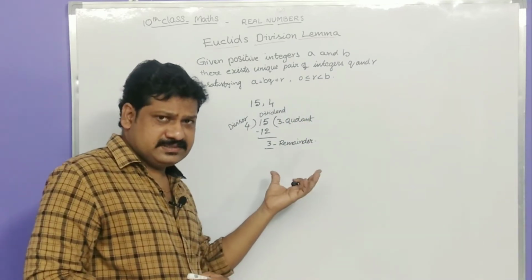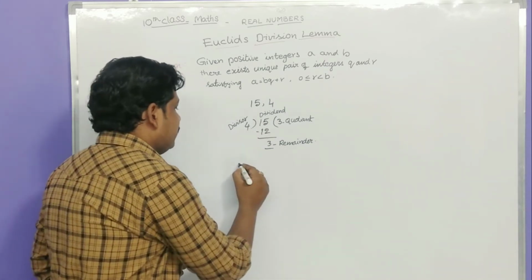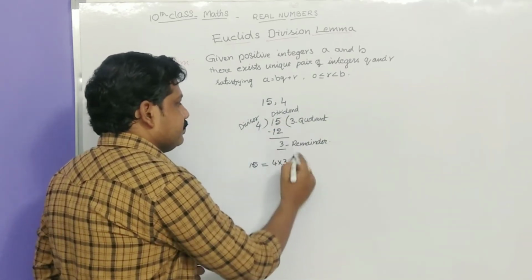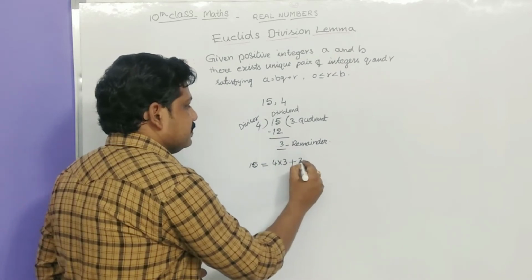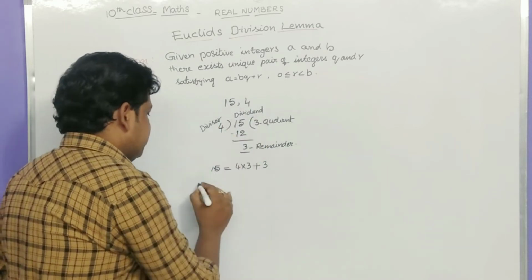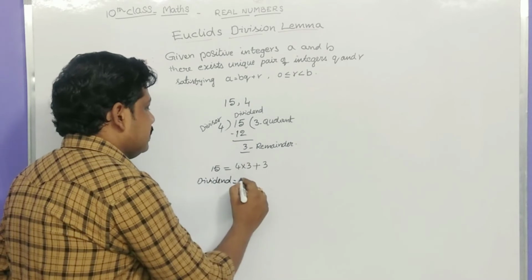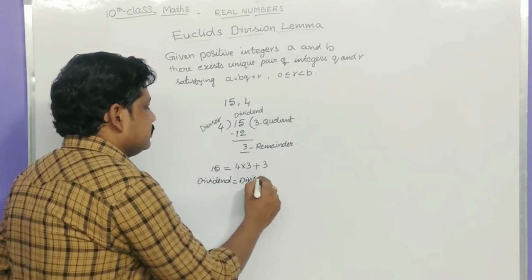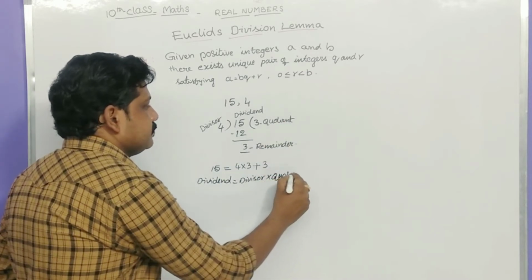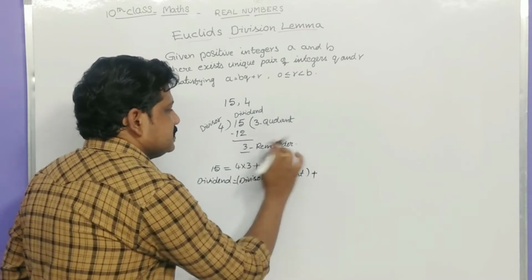Let us write this division in an equation form: 15 is equal to 4 into 3 plus remainder 3. Now 15 is dividend and 4 is called divisor. This 3 is called quotient and this one is remainder.